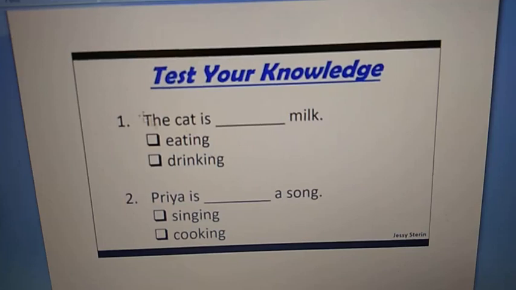I request all of you to write this test, write these questions and answers in your fair copy so that you will understand better. I also request you to read chapter 14 and again page number 58.